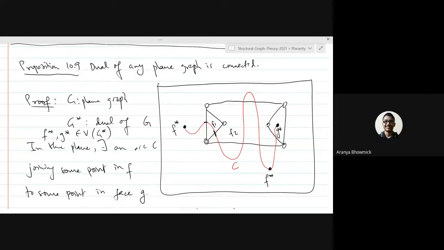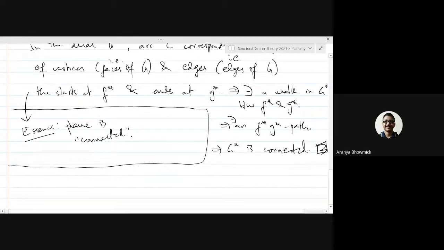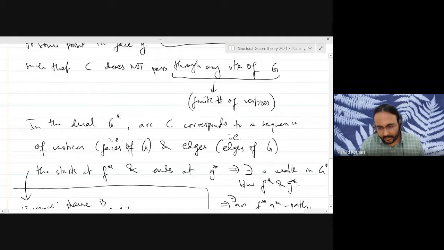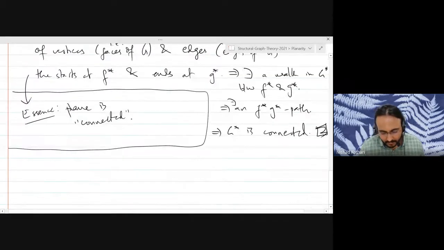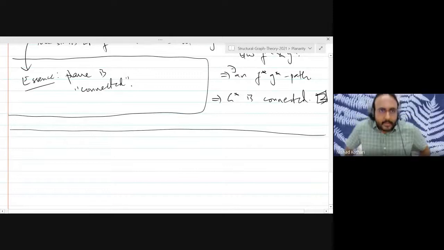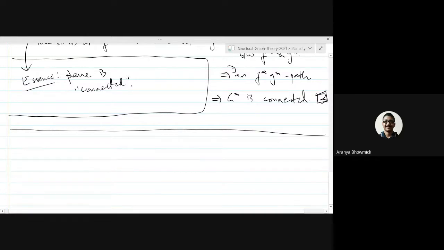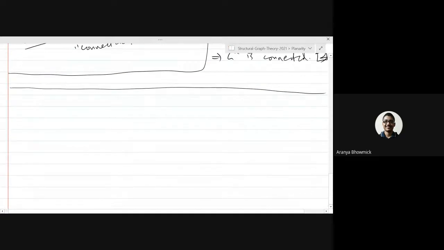Okay, so basically whenever we are starting from F star, once for the first time we reach G star, we will stop. Right, and then you can backtrace and get back to F star. Yeah. Okay. But if that arc C has minimum number of crossings, then definitely we can say that that will be the shortest path in G star. Among all such arcs, if it has a minimum number of crossings, then yes. Shortest path, yeah. And conversely, any shortest path in G star corresponds to an arc in G with minimum number of crossings. Yeah, that's right.